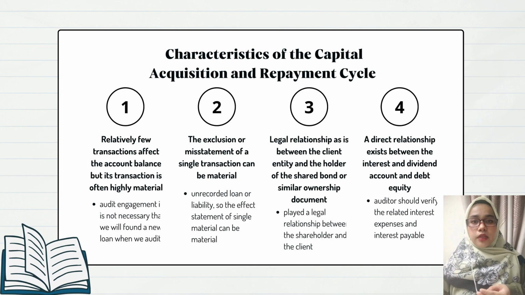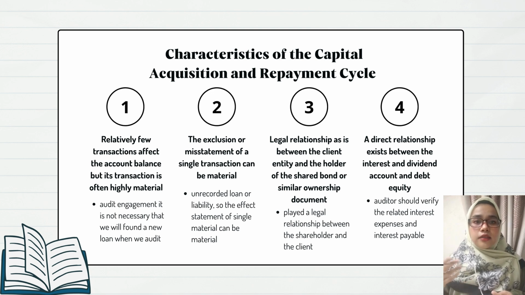Next, I will explain the four characteristics of the capital acquisition and repayment cycle. First, relatively few transactions affect the account balance, but each transaction is often highly material. This means that capital acquisition has few transactions in the company, but each transaction involves a large amount.